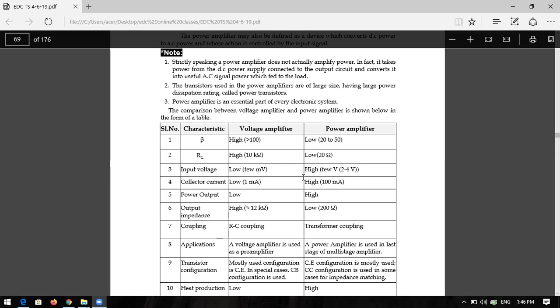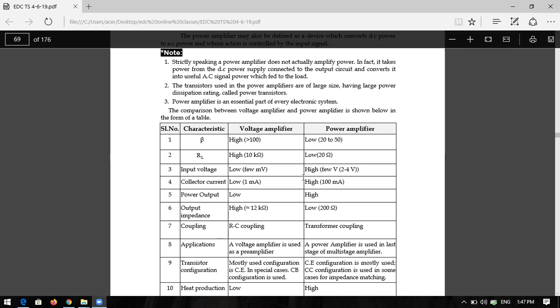And the input voltage: input voltage is in the order of millivolts in the voltage amplifier, whereas in the power amplifier it is in the order of volts, a few volts, 2 to 4 volts. Collector current is low in the voltage amplifier and high in the power amplifier. Already we had learnt that the collector current more means the output power or output voltage is also more. The collector current means output current only. So power output is low in the voltage amplifier, and the power amplifier has a high power output.